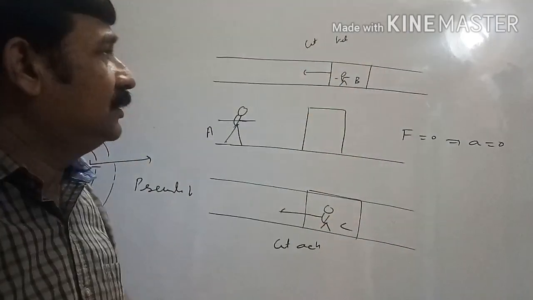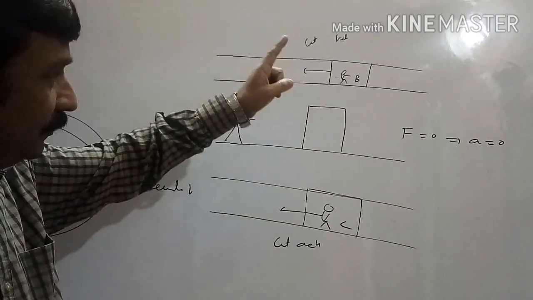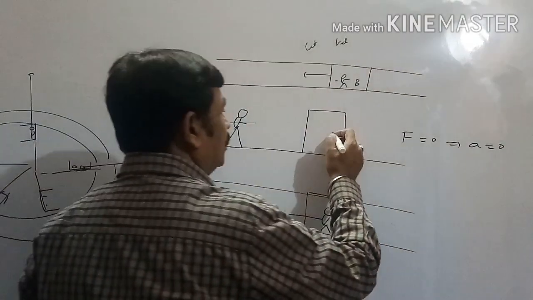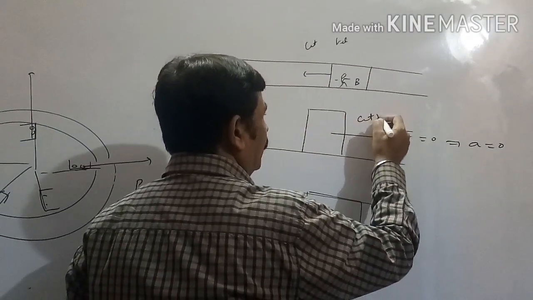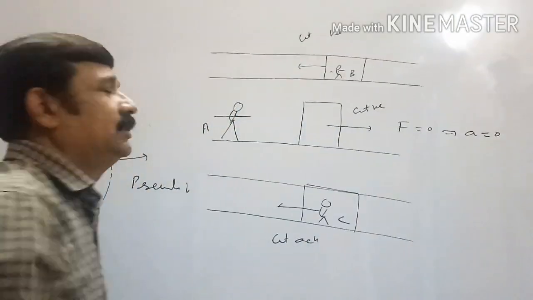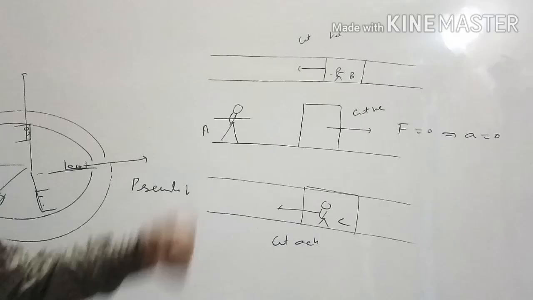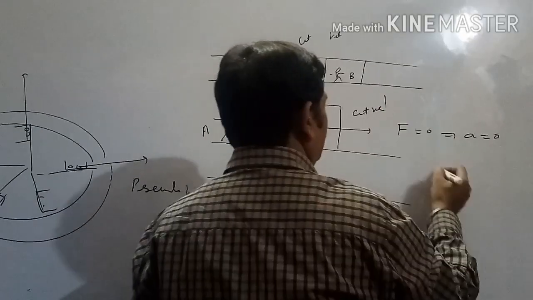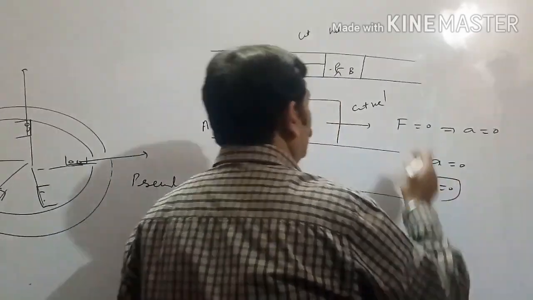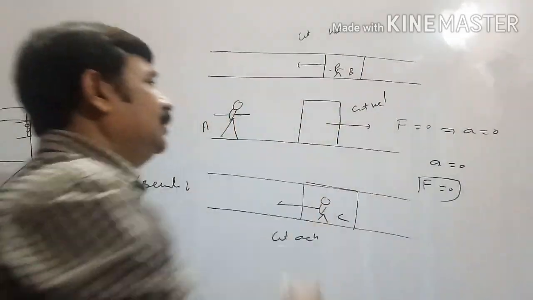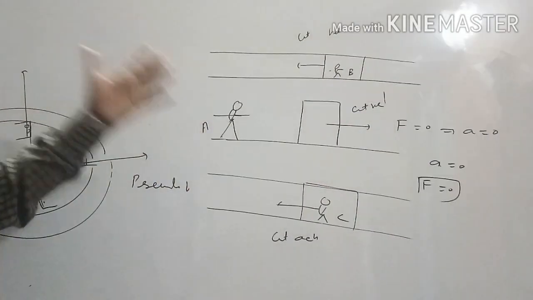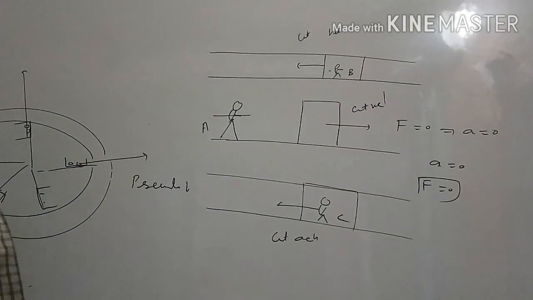The observer inside the train moving with constant velocity will say that the box is moving backward with constant velocity. When velocity is constant, acceleration is 0, which means force is 0. So this observer is also saying that this box is not experiencing any force. He is able to apply Newton's law.